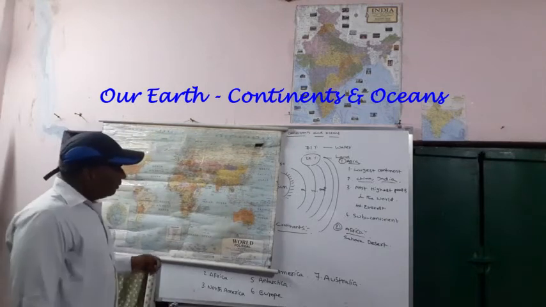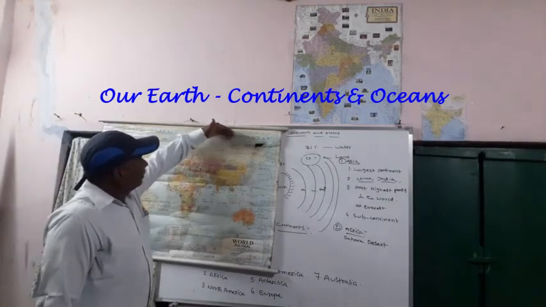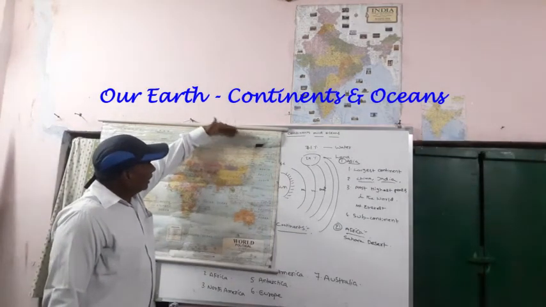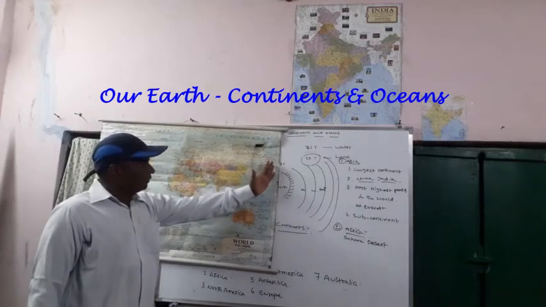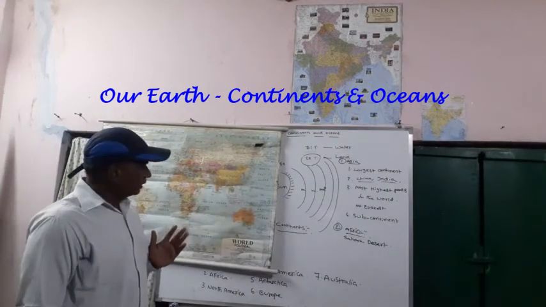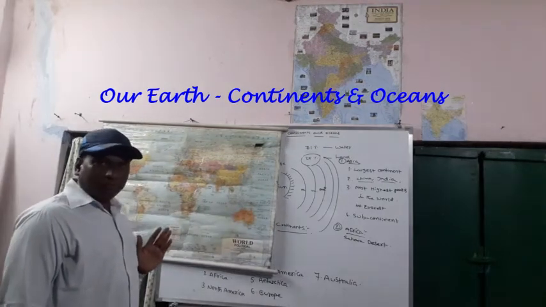If you see Asia, in the north part of Asia, the Arctic Ocean is located. In the east part of Asia, the Pacific Ocean is located. In the south part of Asia, the Indian Ocean is located.